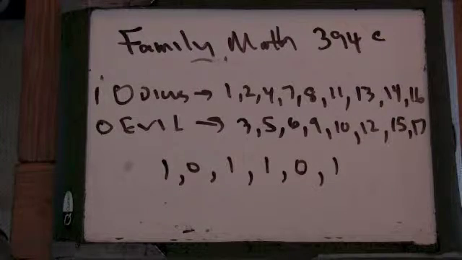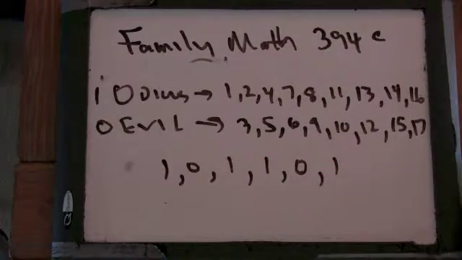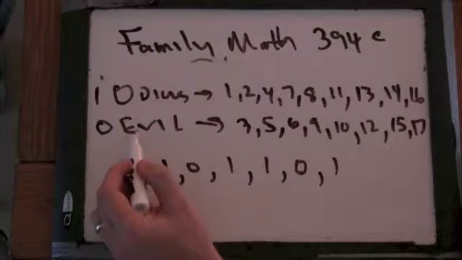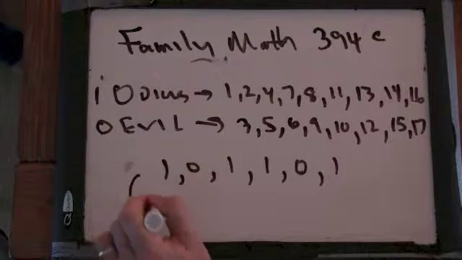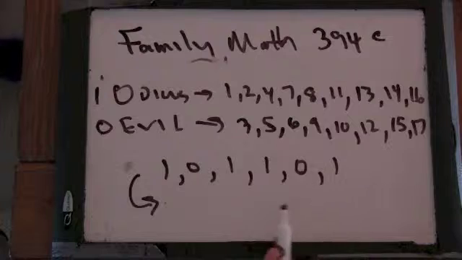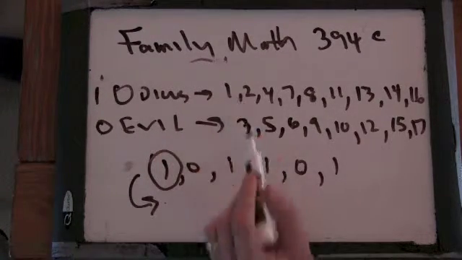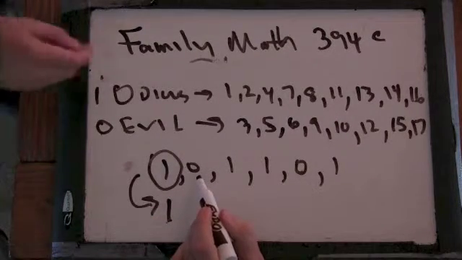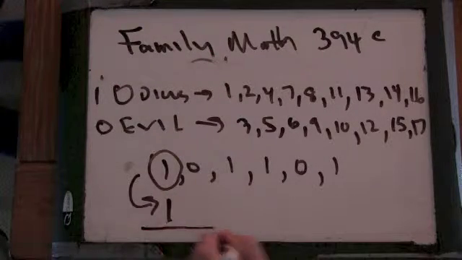sequence, an increasing sequence of integers, based on a 1 is an odious number and a 0 is an evil number. To create this sequence, we're just going to insist that our sequence is increasing. So this 1 tells us to look at the smallest odious number that's not in the list yet, which is what? 1. This 0 tells us to look at the smallest evil number that's bigger than any number in the list so far.